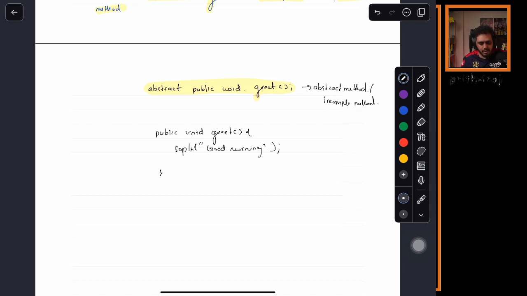Now in this method, what are the things we have here? Yes, very good. We have the method signature and we also have the whole method body. So what is this kind of method called as? Complete method. These kind of methods are called as complete method.